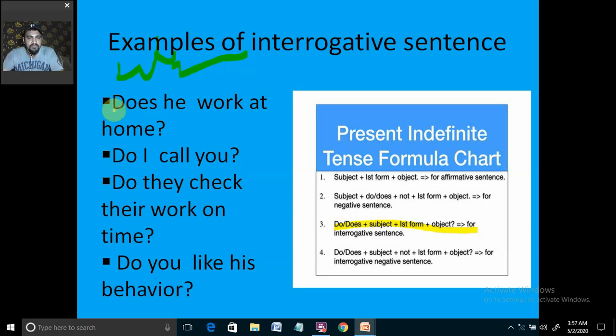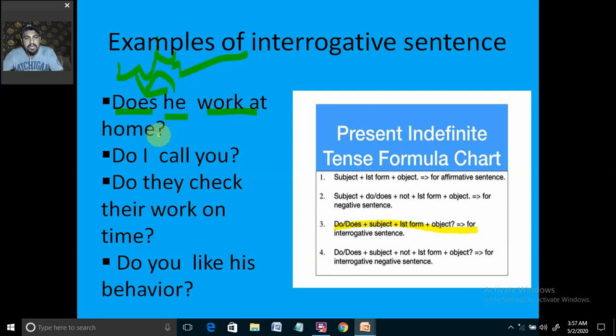But basically when we write the question, does he work at home? This is the way we write it. Why does is getting used? Because the subject is singular. Only the places are inverted. Helping verb came first and the subject came at the second place. Verb's first form is used as it is. We are not using not in that because we are not writing negative interrogative.